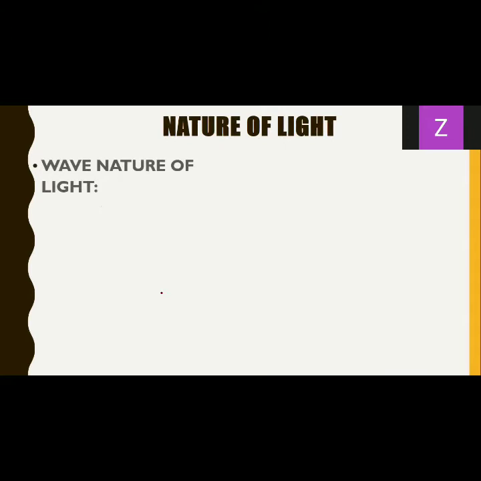Before we move forward with the wave nature of light, do we have any doubts till this point? Yes or no? Okay, good.